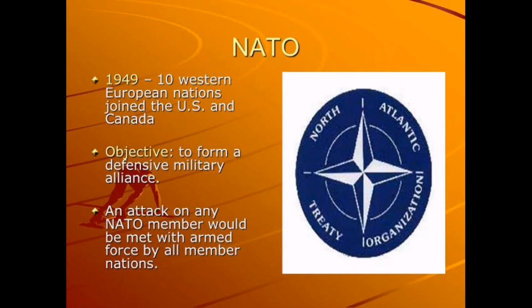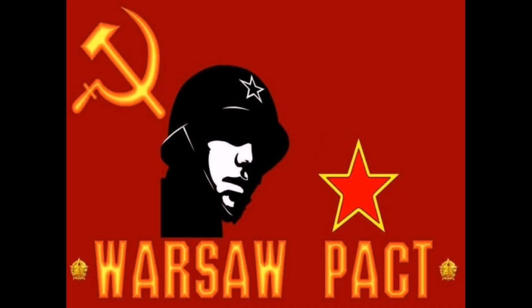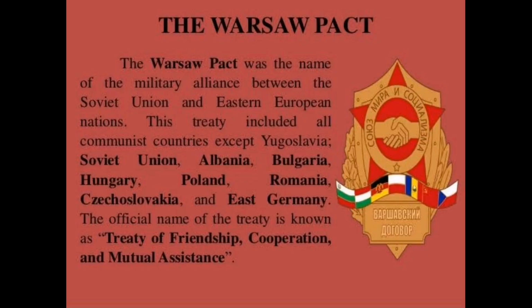Now, two organizations. First is NATO, or the North Atlantic Treaty Organization, a military organization under the dominions of America, while the Warsaw Pact was a military organization under the command of the Soviet Union.